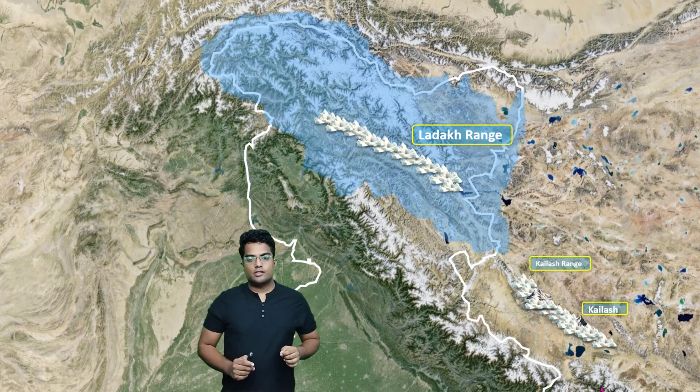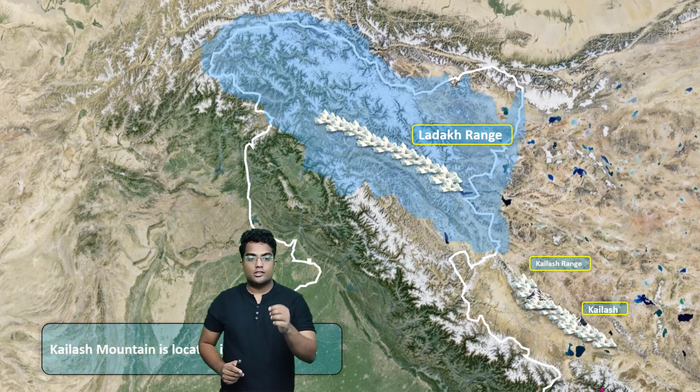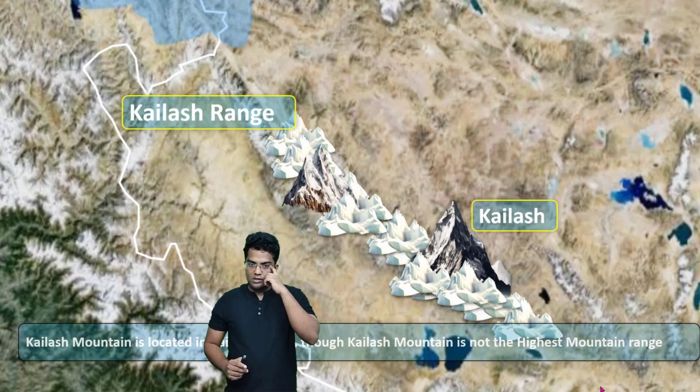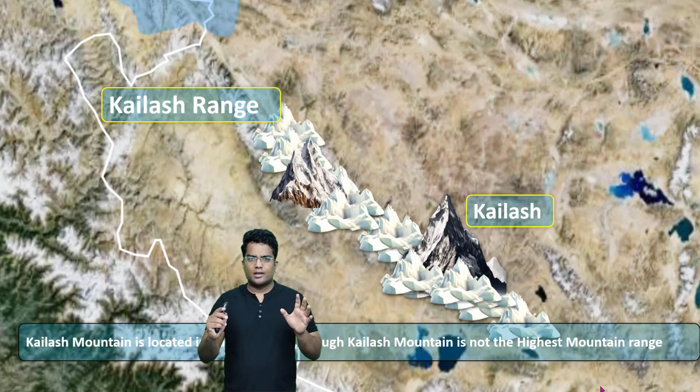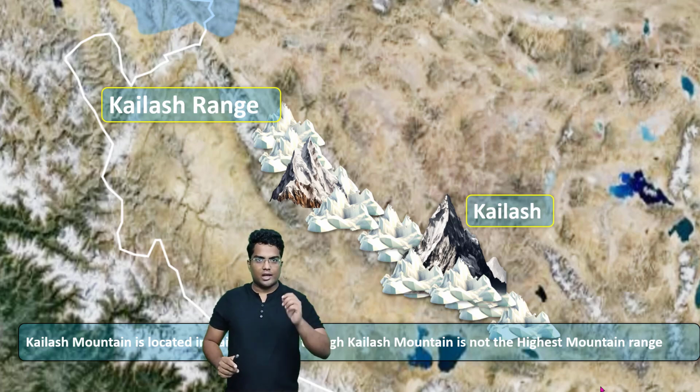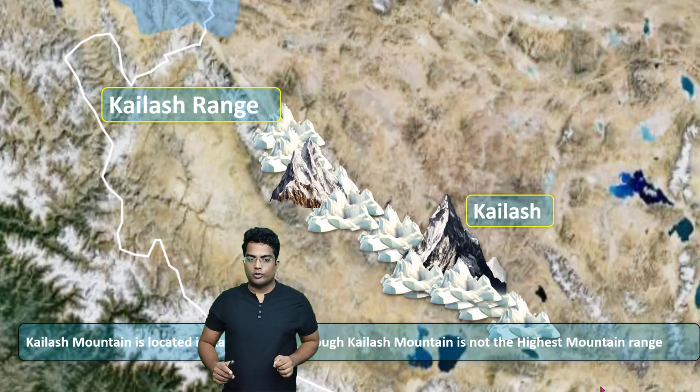So let's focus on the Kailash mountain. Kailash mountain is located in Kailash range. Easy to understand. So this is how it looks. This is the Kailash range, and that's the Kailash mountain. I think you have understood the whole concept, the difference between the Kailash range and the Kailash mountain.